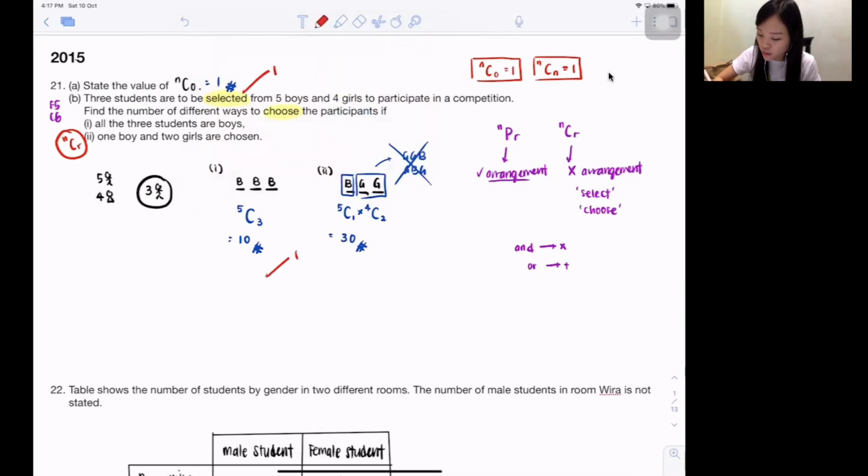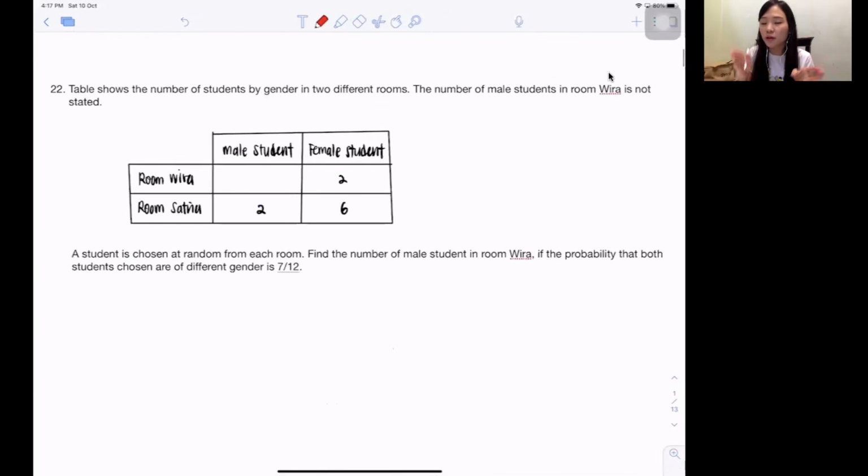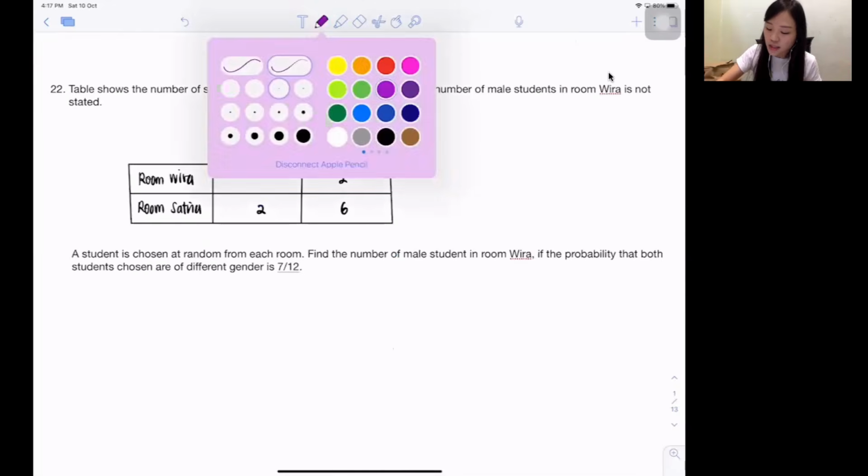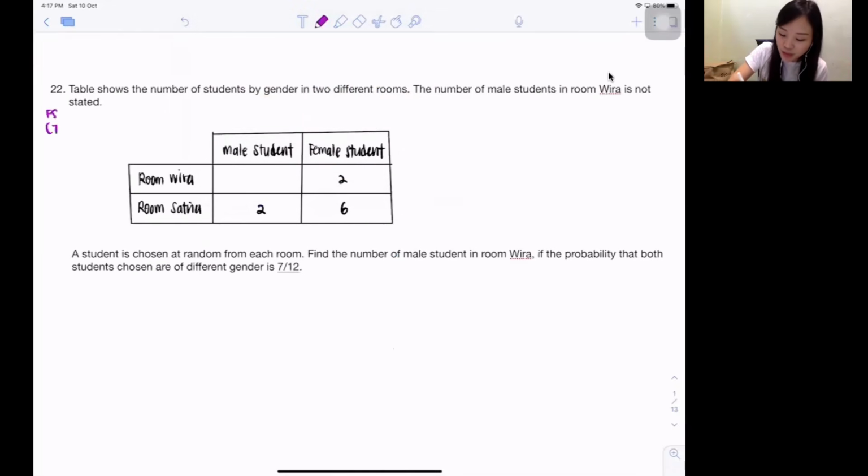Try to tell you the marks here. Here one, here one, here one, here one. These questions were 4 marks. If I'm way too fast, just pause the video and try to think yourself. Okay, try to digest yourself. Next one, 22. This question 22 is under Form 5, Chapter 7, Probability.